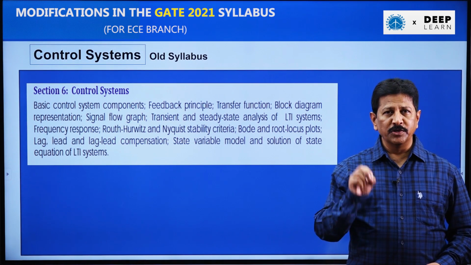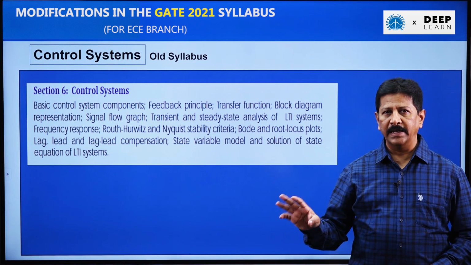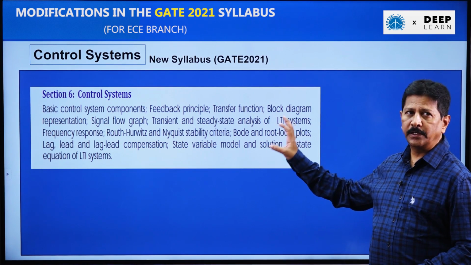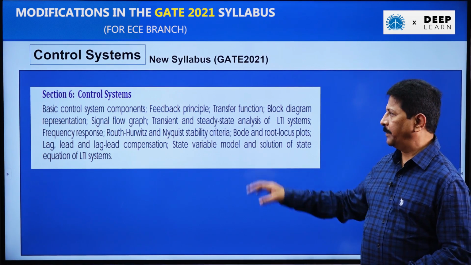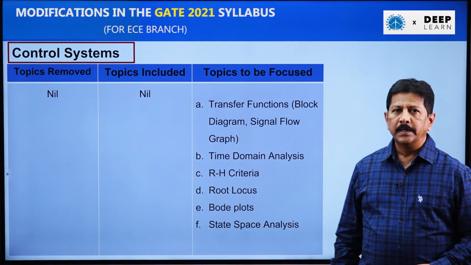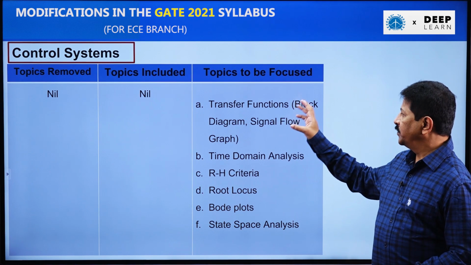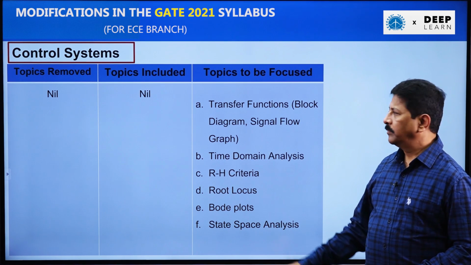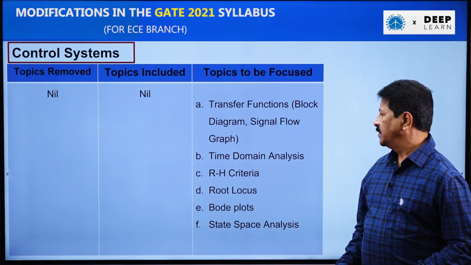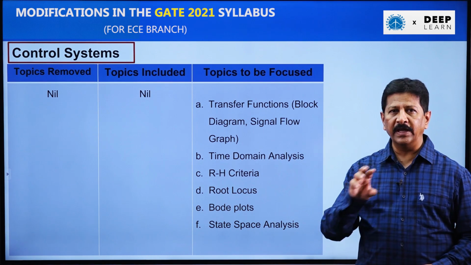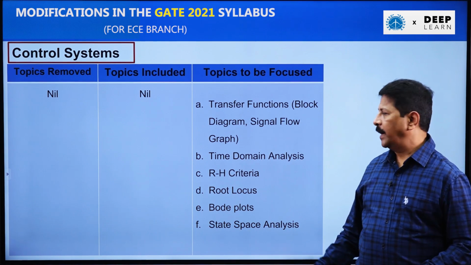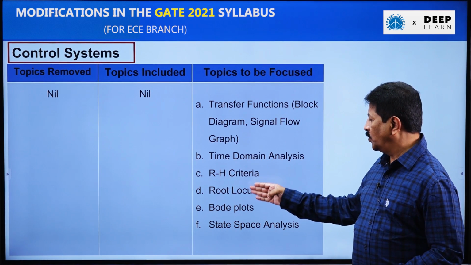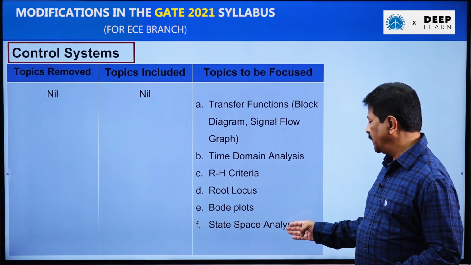One of the subjects in which there are no changes at all is control systems. So this is the old syllabus and this is the new syllabus. It is absolutely the same. These are the topics on which we need to focus to become thorough in control systems. Of course, transfer functions, next the time domain and frequency domain analysis, and the stability criteria as well as the root locus, Bode plots and state space analysis.